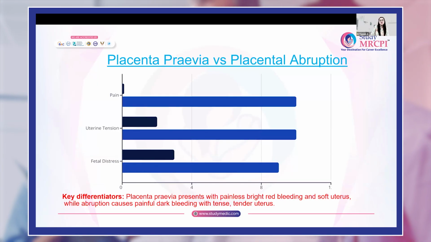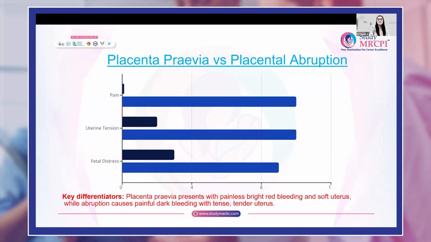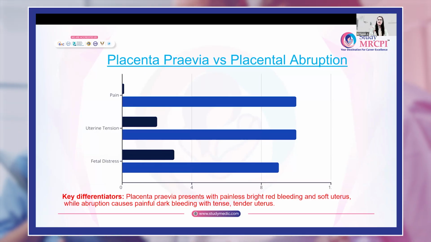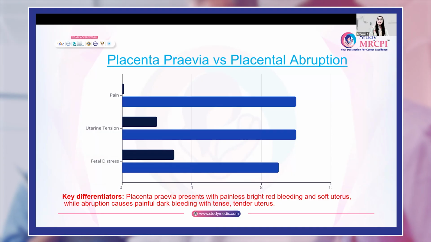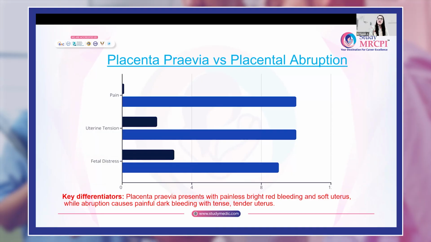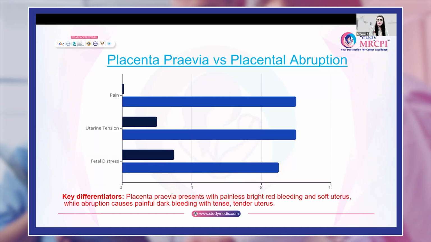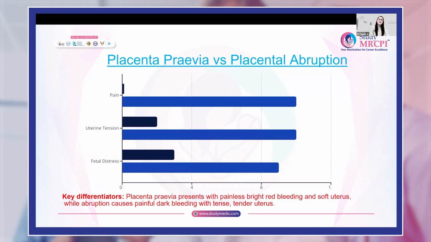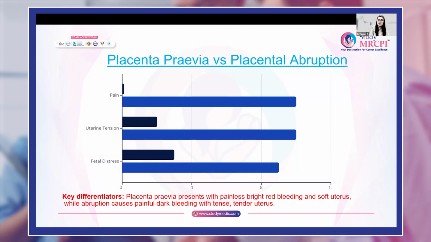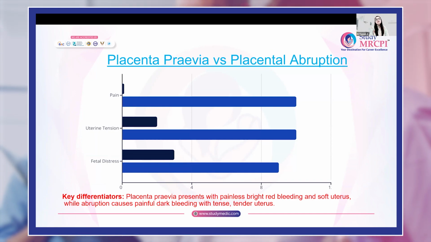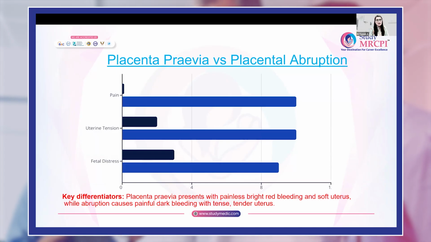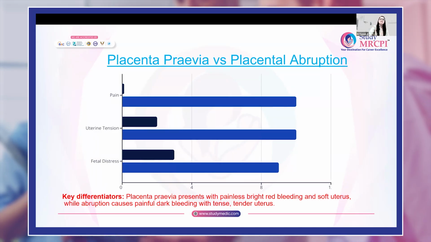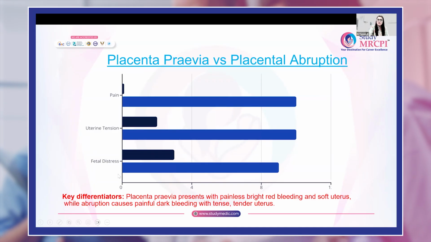When we have to differentiate the differences between placenta previa and placental abruption: bleeding is painless in placenta previa and it is painful in placental abruption. The uterus is tense and tender in placental abruption and it is soft, non-tender in placenta previa. Fetal distress is common in placental abruption and less common in placenta previa.